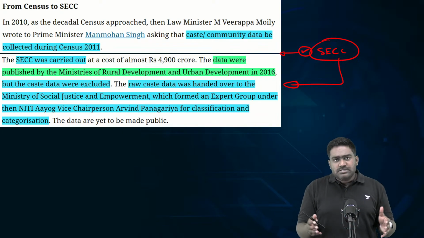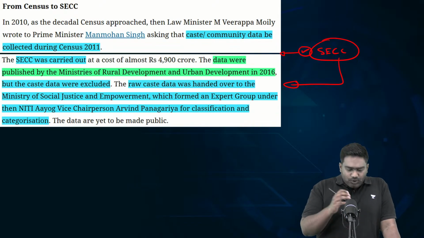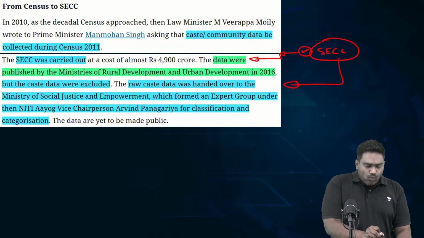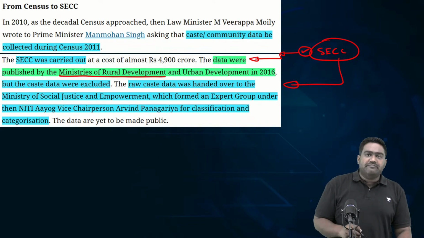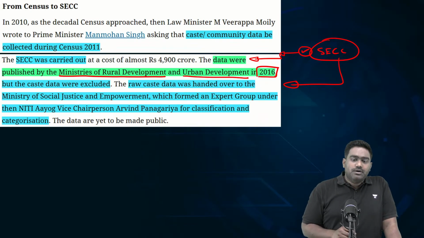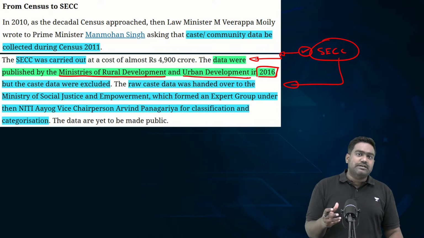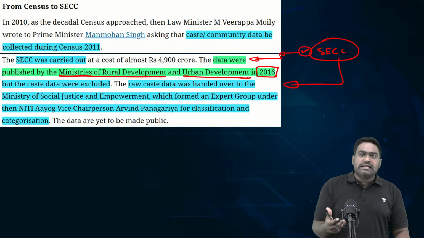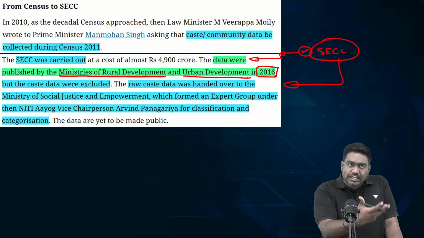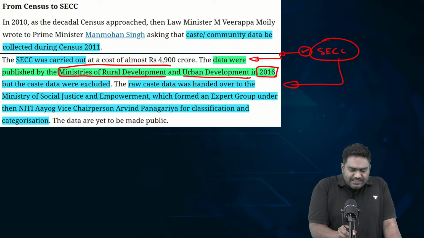By 2012, the data was collated, but it was never fully made public. In 2016, the data from the Socio-Economic Caste Census was published by the Ministry of Rural Development and the Ministry of Urban Development, but only partial data was published. Only some of the socio-economic indicators were published, but the caste-specific population data and the backwardness-related indicators were not published by the government. Given the sensitivity associated with it and the electoral implications, the data was withheld and only partial data was released.